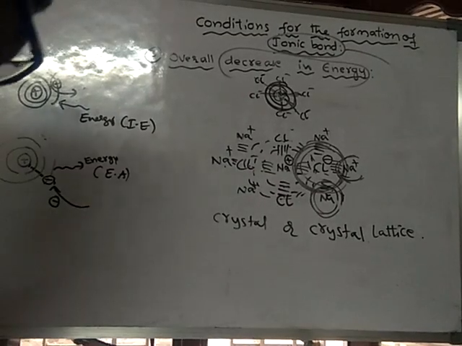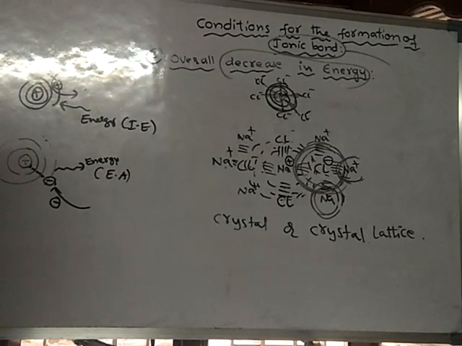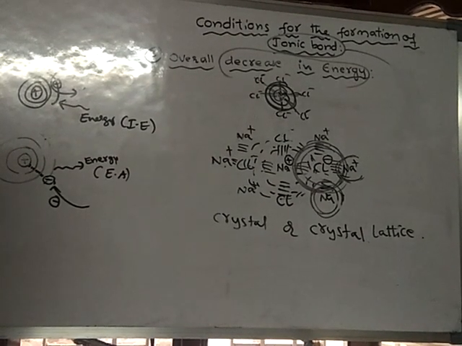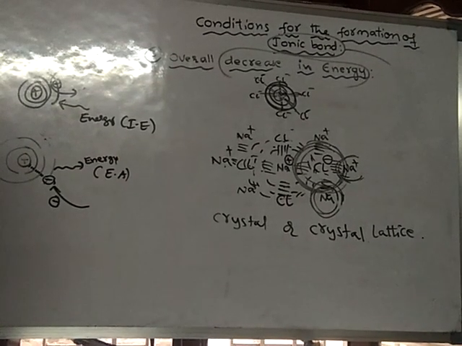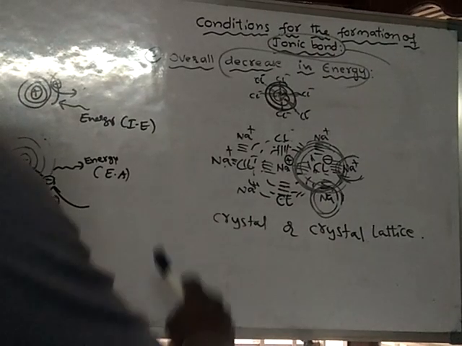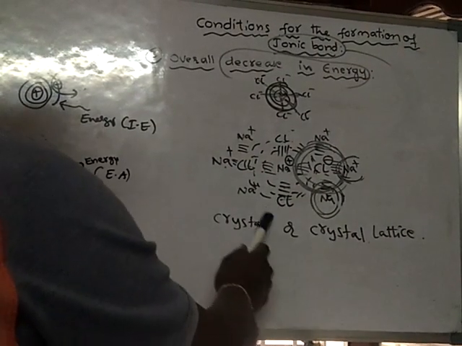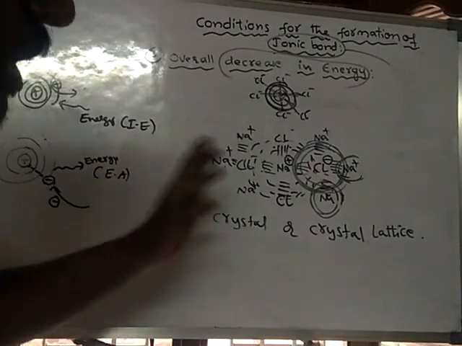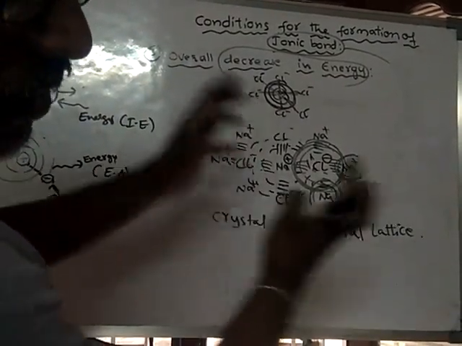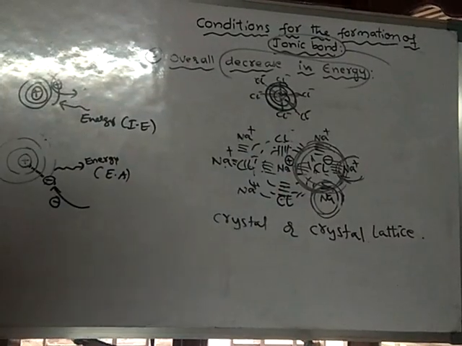So here, there is a large increase in the force of attraction. What is happening? Clustering of ions is taking place. Clustering means grouping of ions; cluster means group. All the ions form a group.